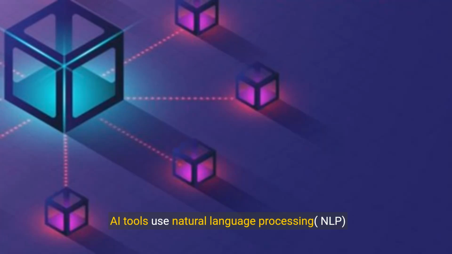AI tools use natural language processing, NLP, techniques to perform sentiment analysis. NLP involves teaching machines to understand and interpret human language. By using algorithms and models trained on large data sets, AI tools can classify text data into different sentiment categories, such as positive, negative, or neutral.